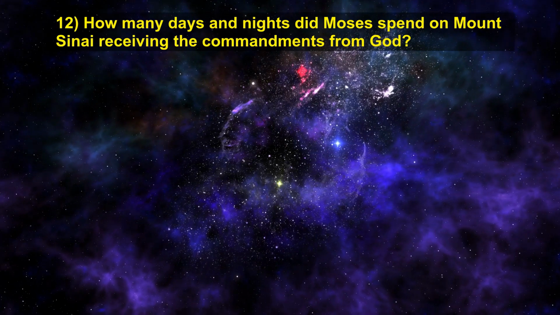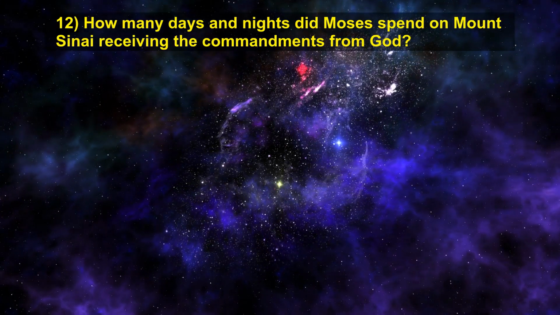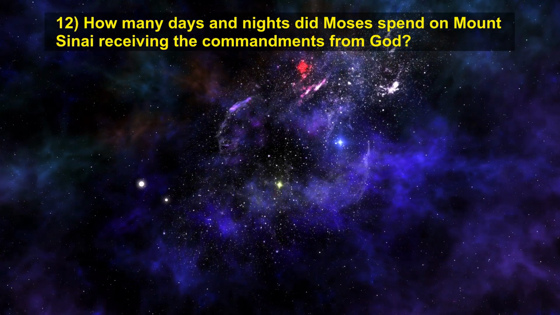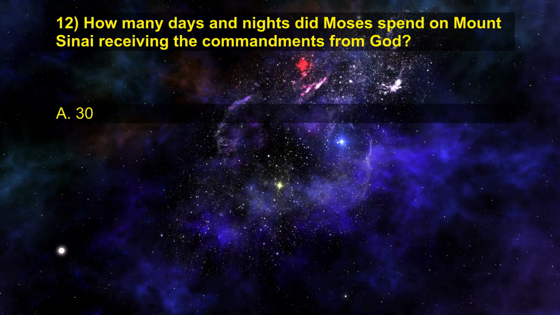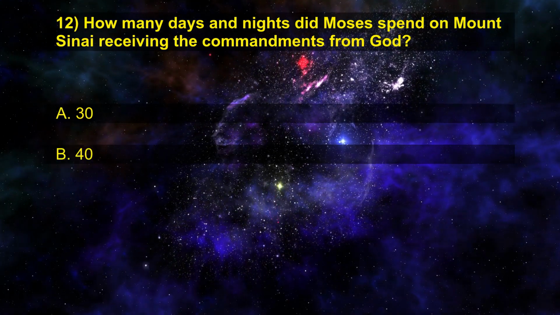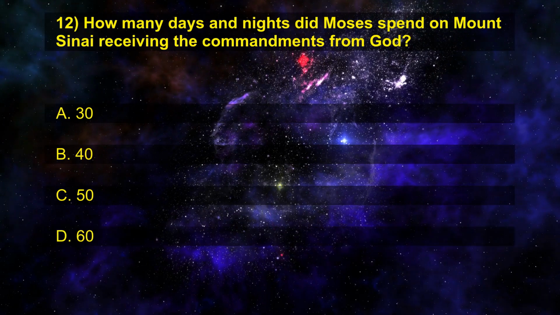12. How many days and nights did Moses spend on Mount Sinai receiving the commandments from God? A. 30. B. 40. C. 50. D. 60.